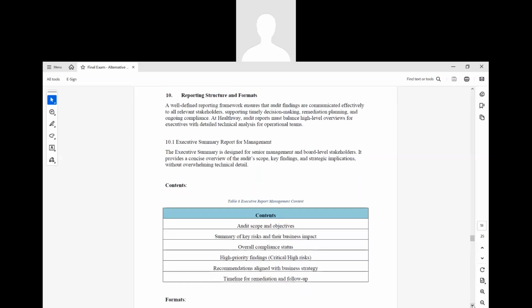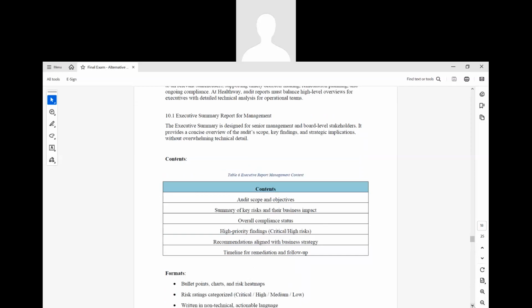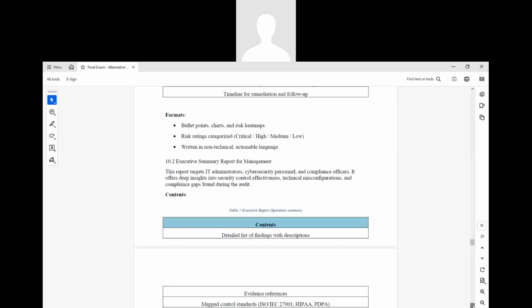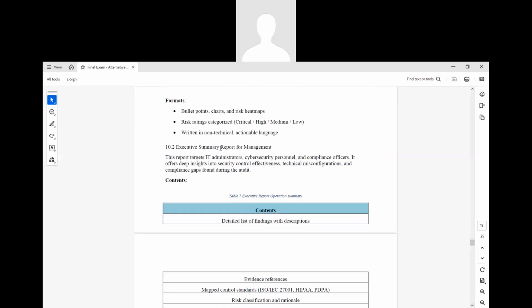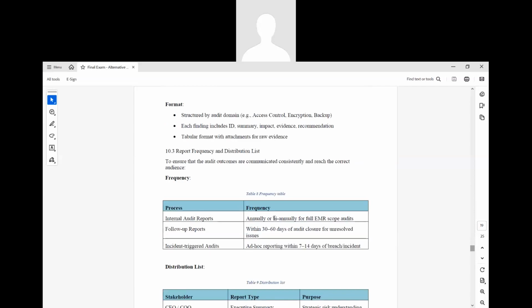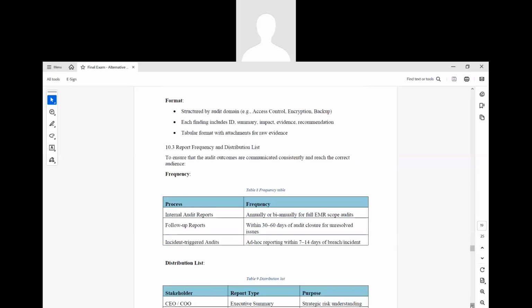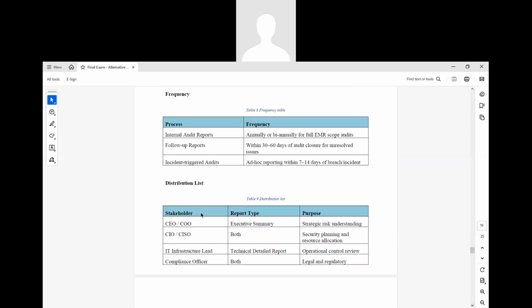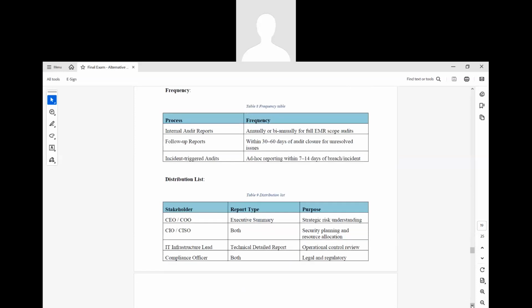What content is supposed to be in the report is explained here. The second report is for the operational team. What contents are required for it is also here, and at what frequency the report has to be generated, such as the internal audit report, follow-up report, and incident trigger report. So we can see the frequency and distribution list, which report is supposed to be sent to whom, also described here.